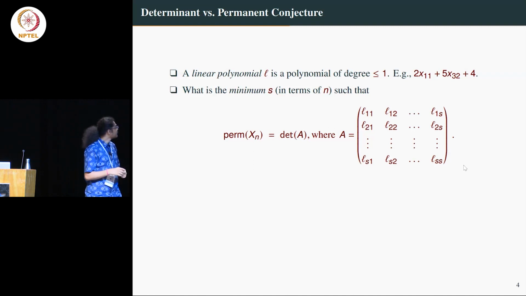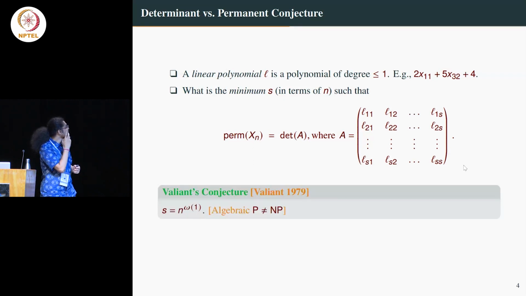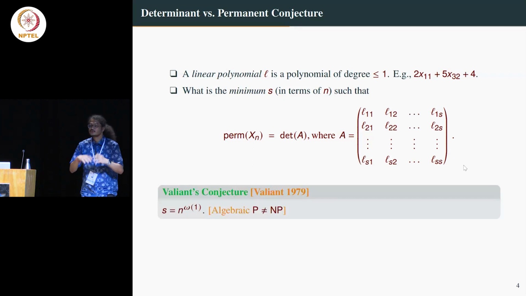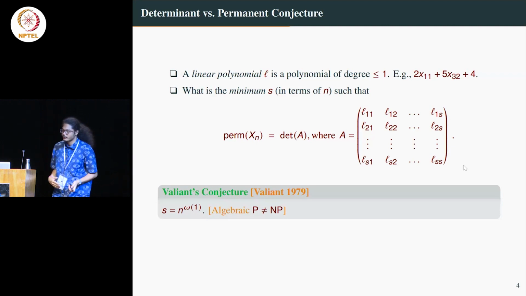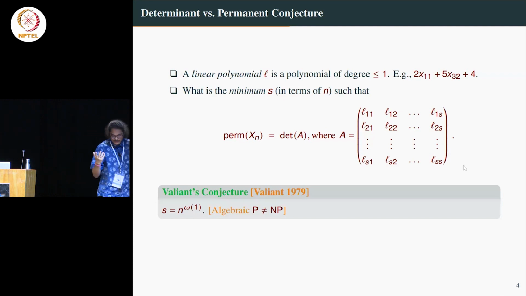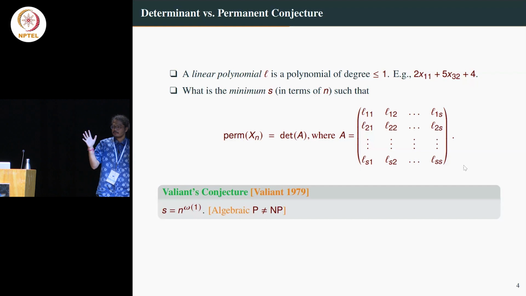And Valiant's conjecture basically says that S has to be really large. There is no way you can write the permanent as a small determinant. Your S, the dimension of the matrix, has to be really large. That is basically called the algebraic P not equal to NP question. This is actually also the VP not equal to VNP question, which Nutan and Neeraj also talked about. So what is the scenario and why are we studying this?